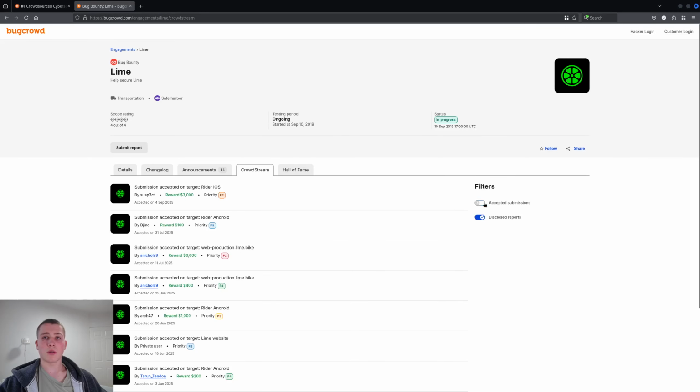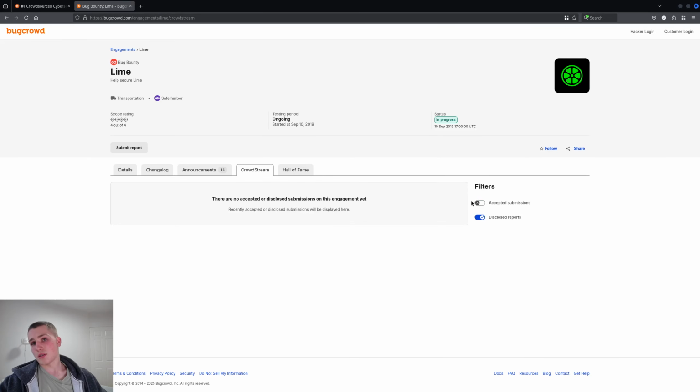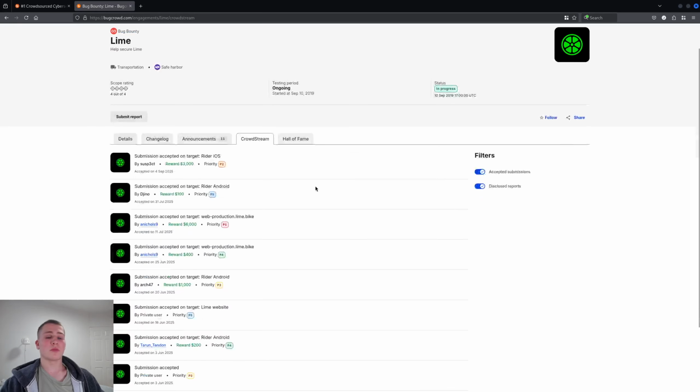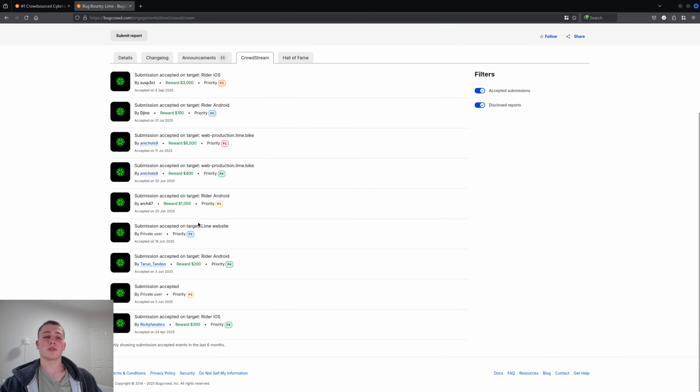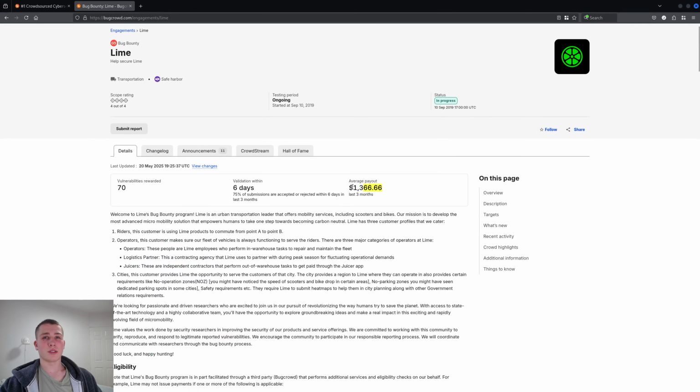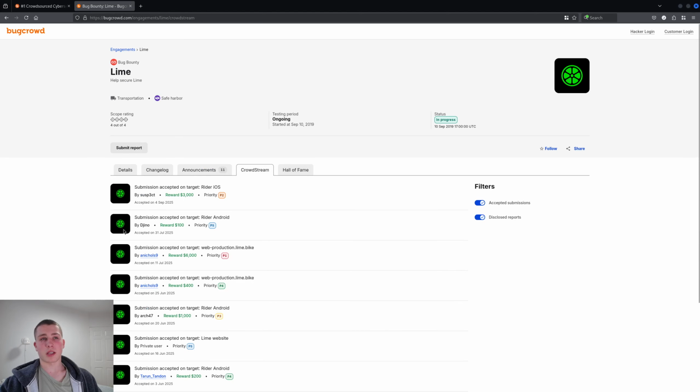If you go into here, we go to disclosed reports, it seems that they don't either. So that could mean that might not be the program for you, but I would probably let that slide because they seem to actually award a decent bit of bounties for this program. Like 300 for a P4 here, 6,000 for this P1. Be interesting to know what that actually is, and you can see that they're all fairly recent as well. Sometimes this value can get a little bit skewed if you have, for example, a P1 reward, like a $6,000 reward, but you can see that they do reward 4 figures for their medium bounties as well.